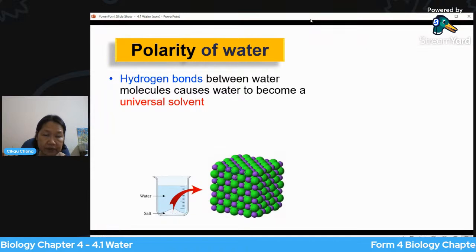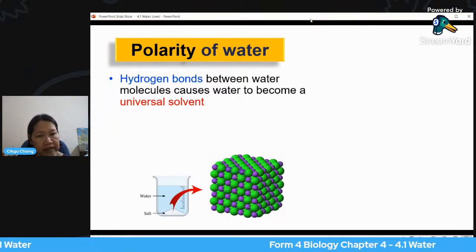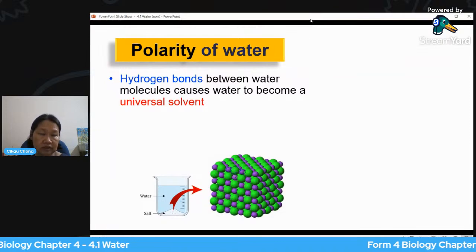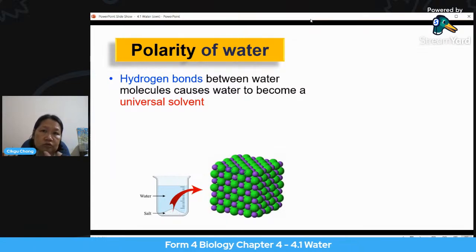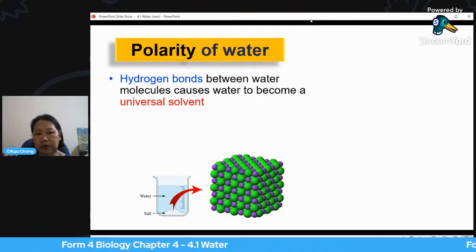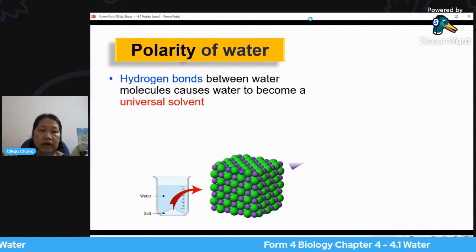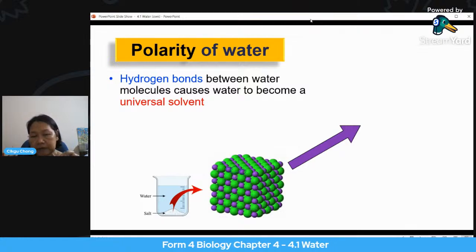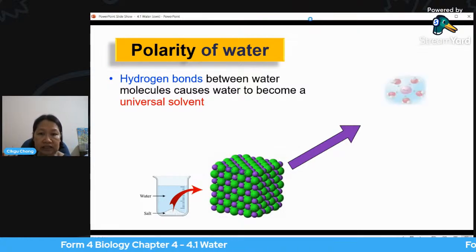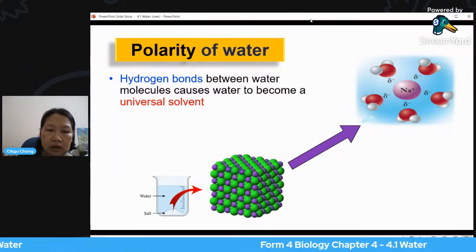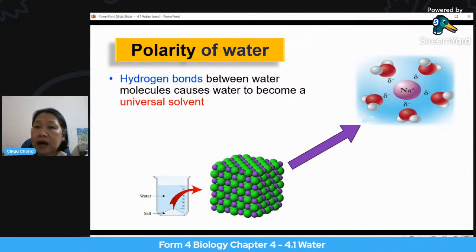This is salt. Okay, so just imagine the purple part there, that is the sodium ion, and the green one is the chloride ion. So sodium chloride is your common salt, the salt that you put into your food to get the salty taste. Okay, so if you put salt into water, and of course you stir it, and even if you don't stir it, what happens here is the sodium ion will be attracted to the oxygen part of the molecule here.